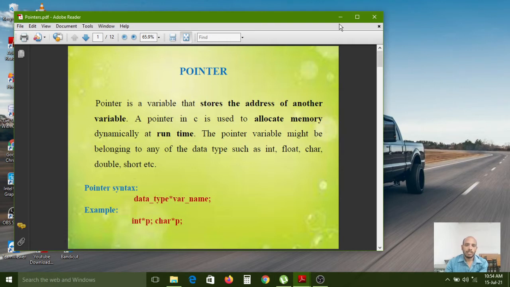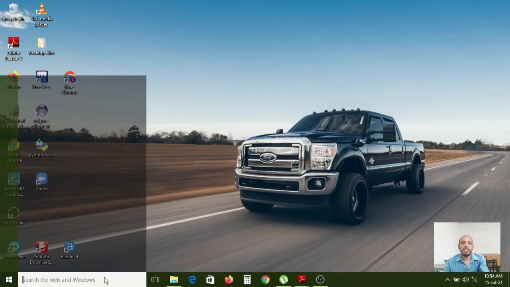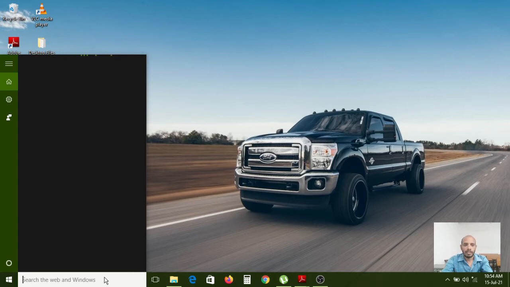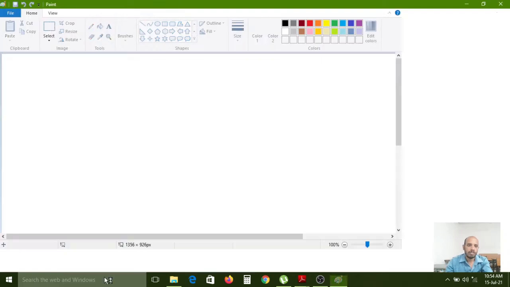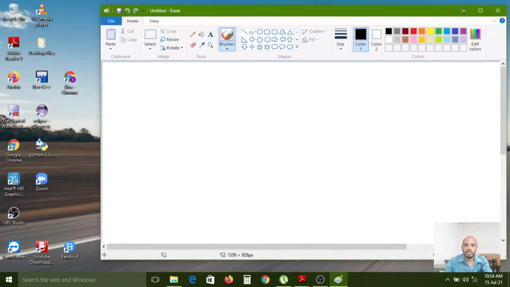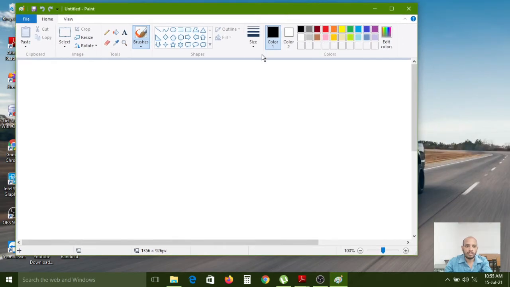First, let us understand the normal variable and the pointer. Then only can you understand pointers. Now I am opening a paint window. Please observe carefully on the screen.